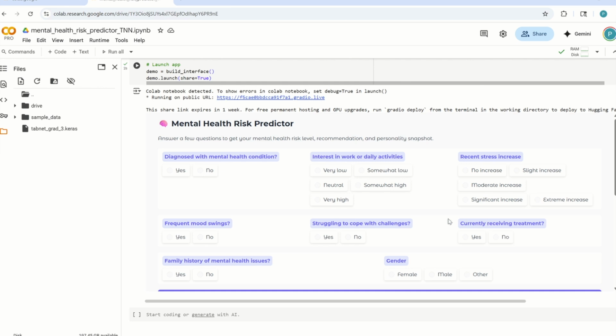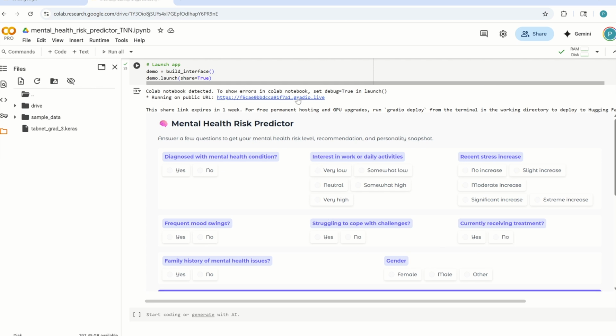So once the user submits their input, the backend converts it into a structured data frame, applies the same encoding logic used during our training, and feeds it into the TNN model. The model then returns a risk classification like low, medium, or high, and a tailored recommendation.